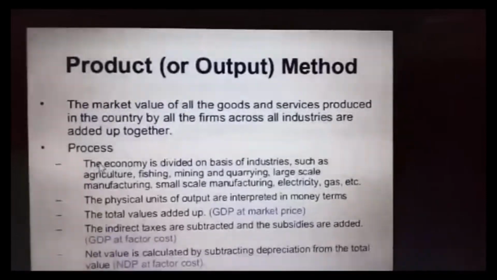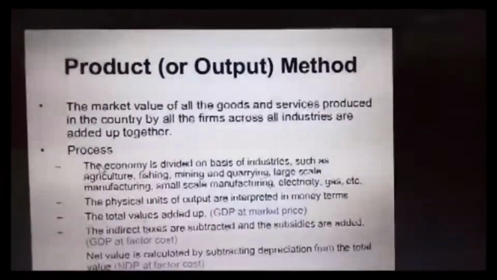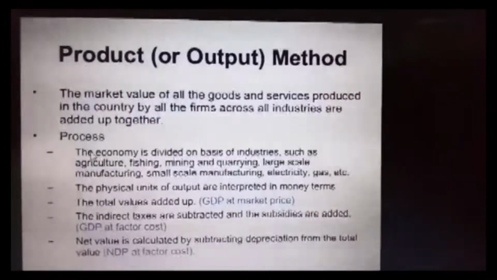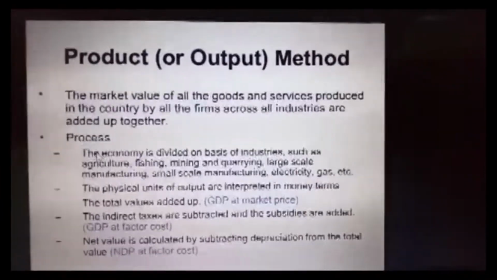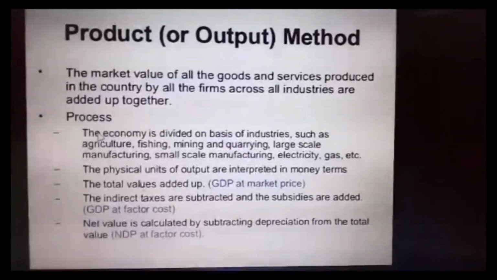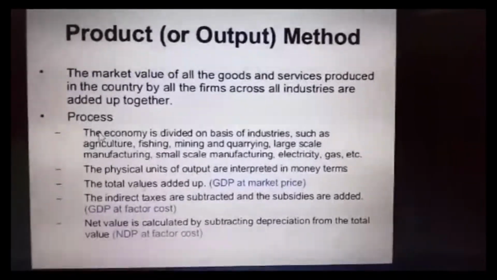The product method is otherwise called the value added method. The market value of all the goods and services produced in the country by all the firms across all industries are added up together.